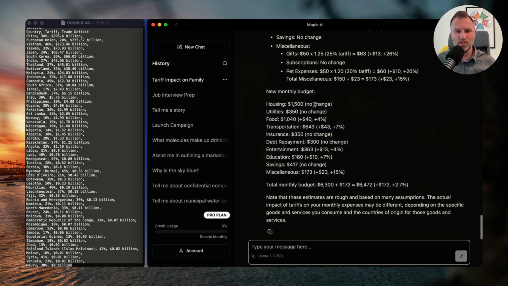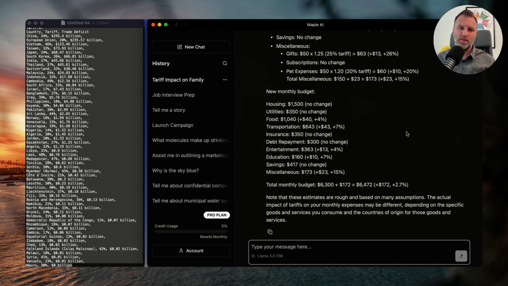So my housing costs won't change. My utilities shouldn't change. Food is going to go up roughly 4%, it's looking like. And then transportation, 7% increase. Insurance, no change. Supposedly debt repayment, no change. Entertainment is going to go up by 4%. Education up by 7%. Savings, no change. Miscellaneous up 15%. So then my total monthly budget went from $6,300, increased by $172 up to $6,472, which is a change of 2.7%. So on a monthly basis, that's the increase.